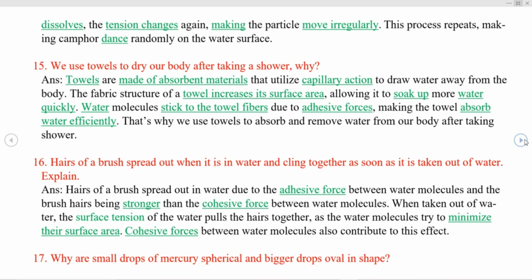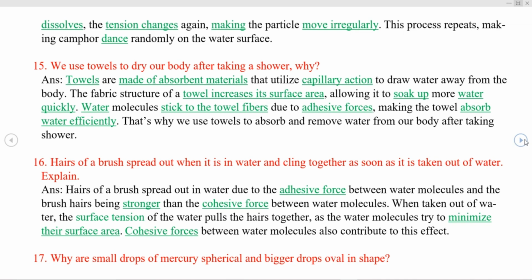Next question. Hairs of a brush spread out when it is in water and cling together as soon as it is taken out of water. Explain. Hairs of a brush spread out in water due to the adhesive force between water molecules and the brush hairs being stronger than the cohesive force between water molecules. When taken out of water, the surface tension of the water pulls the hairs together as the water molecules try to minimize their surface area, and cohesive forces between water molecules also contribute to this effect.